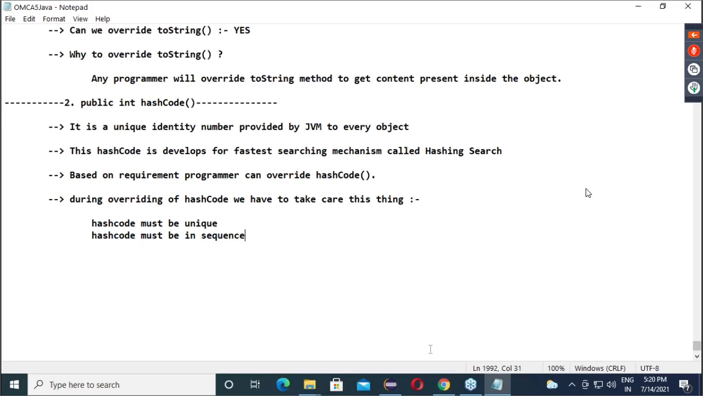Proper way. Otherwise, you can override hash code like that also, give 123. But that is the worst scenario. Because if that kind of overriding happens, just assume 500 students all have the same roll number. I will say roll number 123 come, and everyone will come. Then again, the fastest search mechanism becomes the worst search mechanism. Get the point?